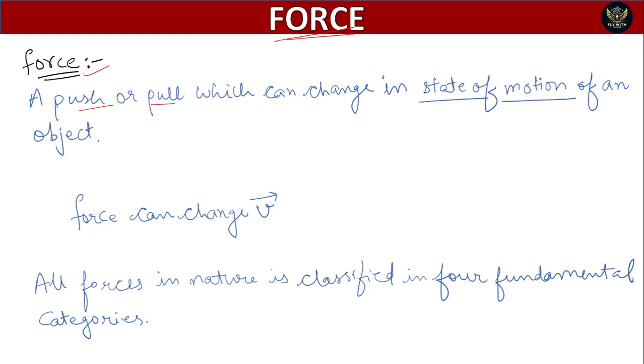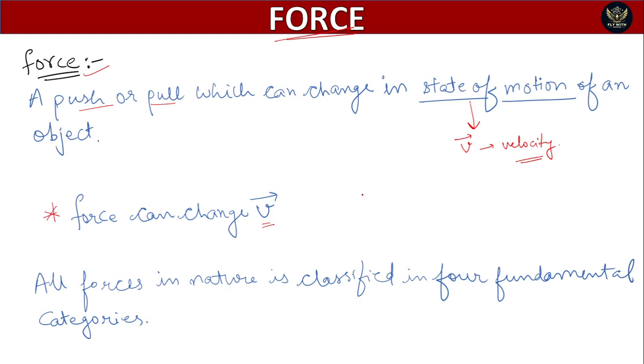Okay, how do we measure that there is a change in state of motion? The change in state of motion can be represented by the change in velocity. A change in velocity confirms that there is a change in state of motion. So we can say that force can change the velocity as well.